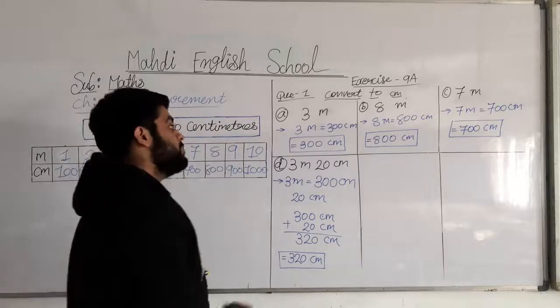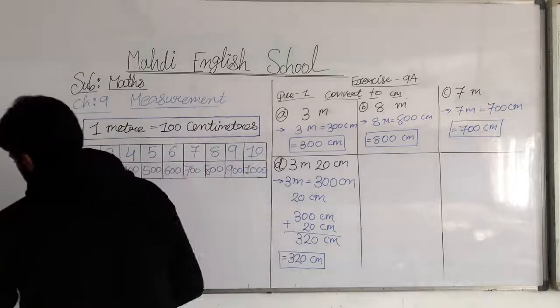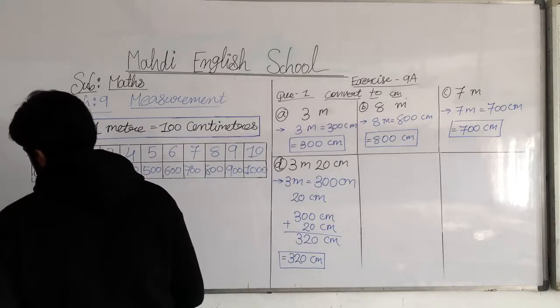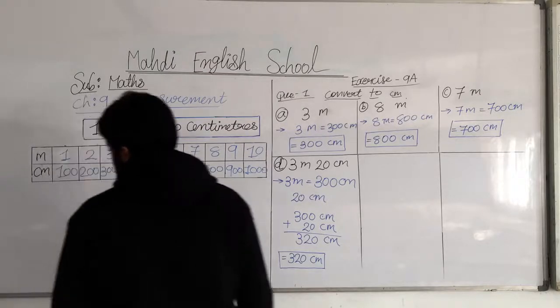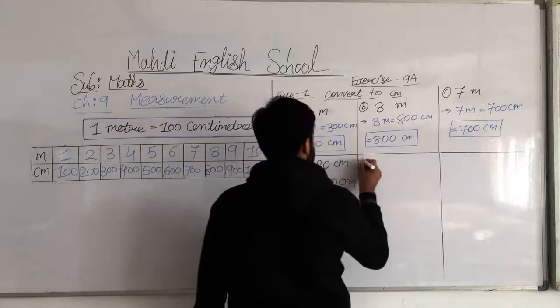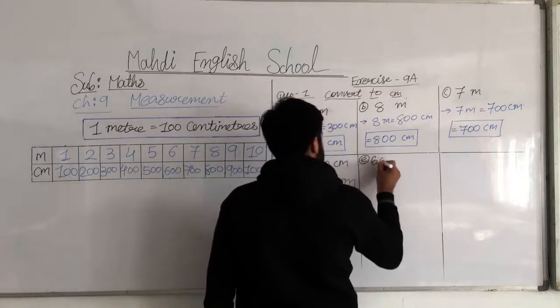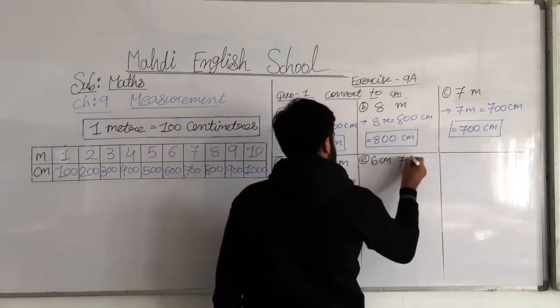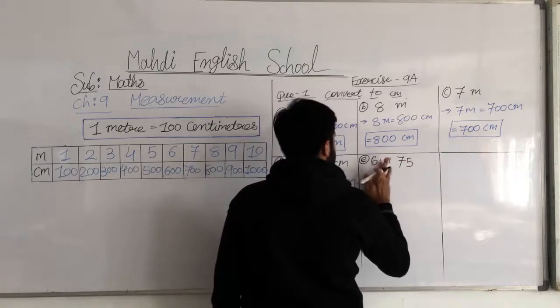Then, my dear students, we will move on to question number E. 6 meter and 75 centimeter.